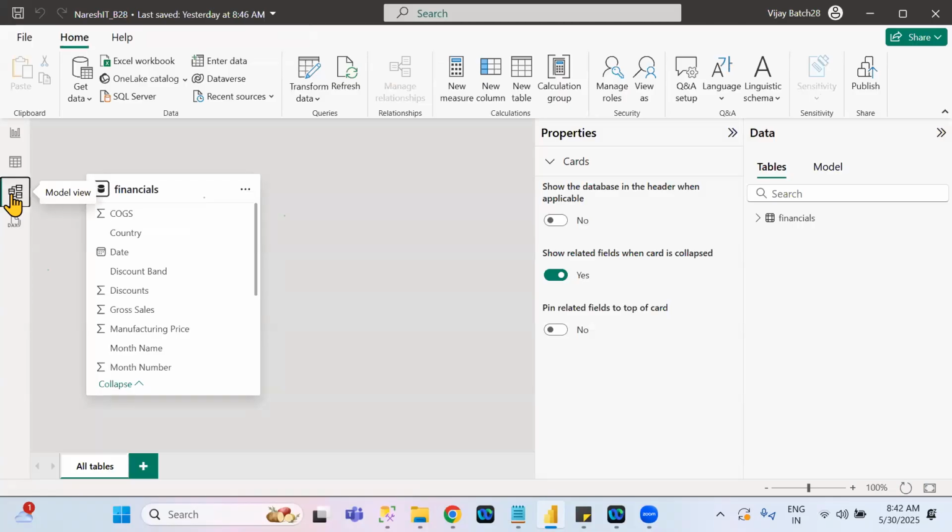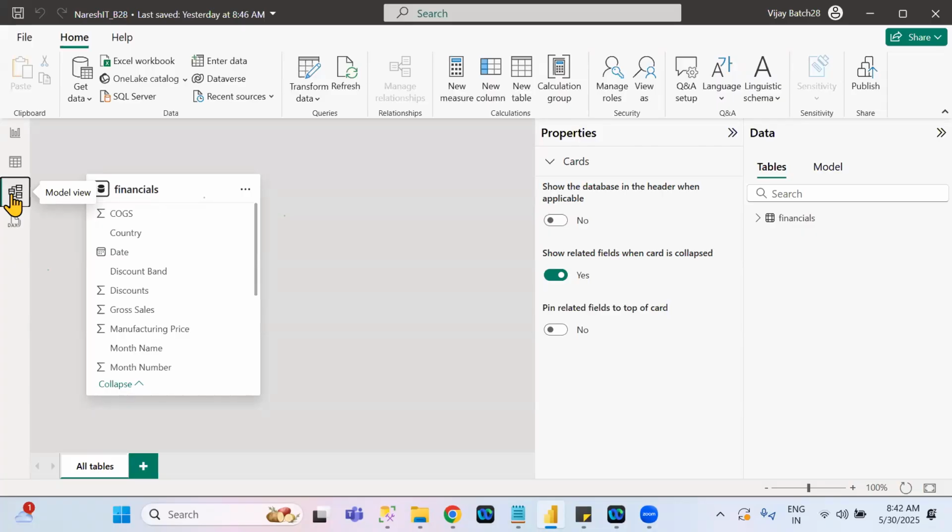When you click on model view, a different tab will open. In this model view tab, what are all the things we can do here? There are three things we can do. One is providing a relationship between the data sets. Another one is hiding columns. Hide or unhide the column, that we can do here. Another option is we can refresh the data sets also.